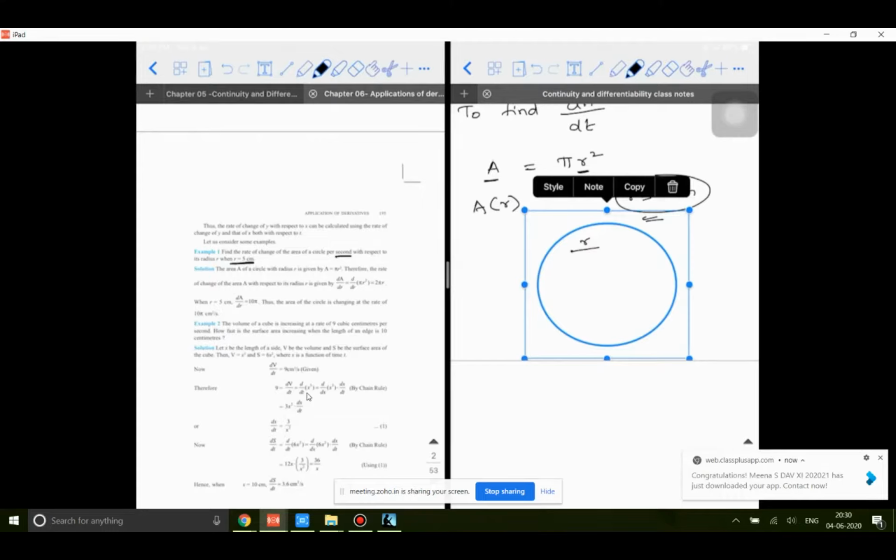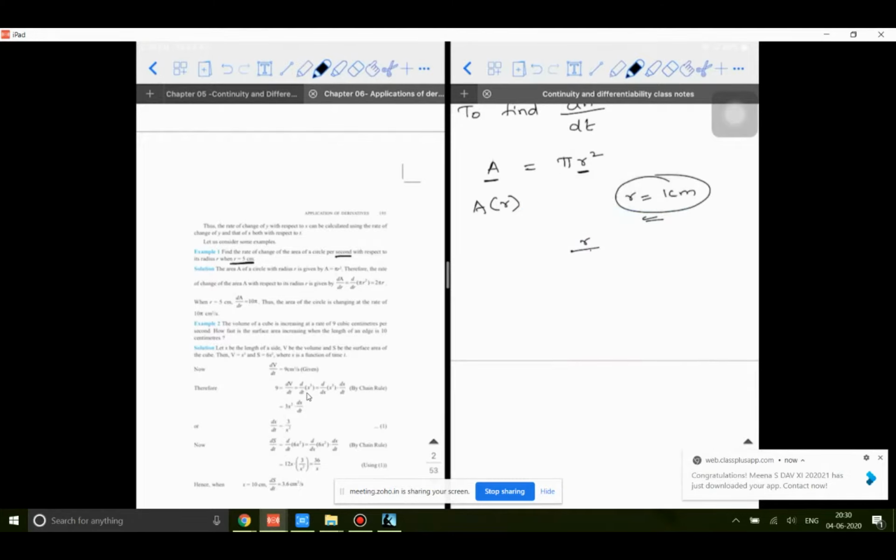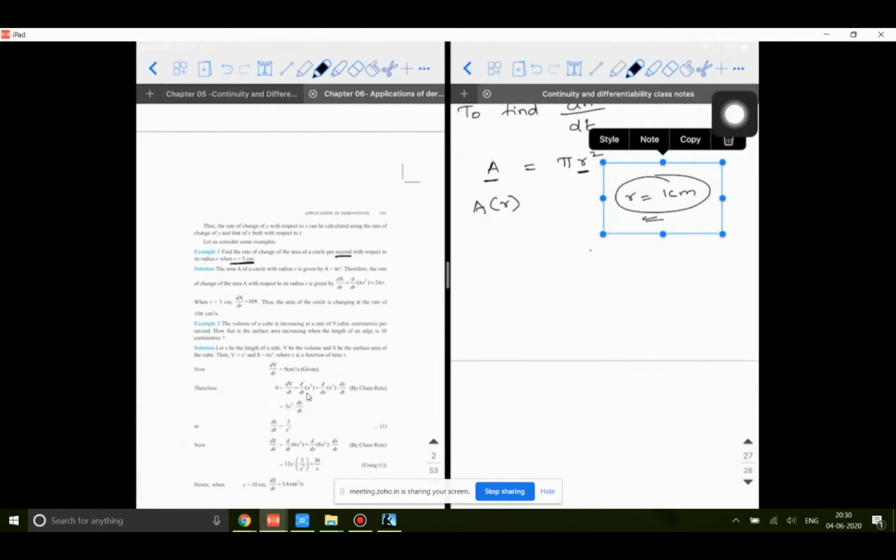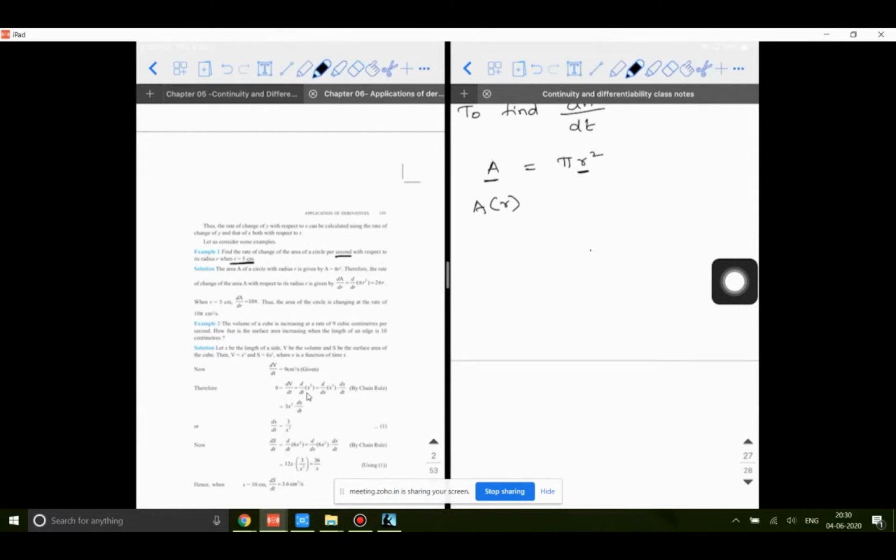Am I clear, or is there anything complicated? Yes, sir. Clear? Yes, sir. Understood, yes, sir. Yeah, that's good. Okay, let's delete this. If there is anything that is complicated, please let me know.